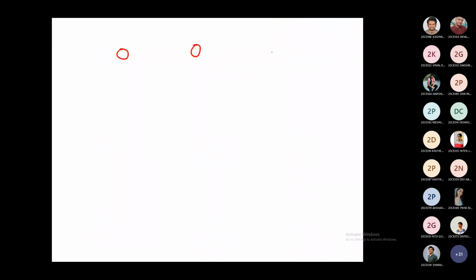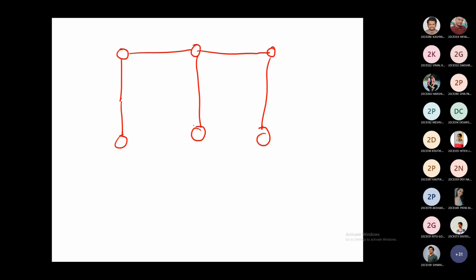Can I read it like this? Is it the same as our diagram? This is known as a node. This is known as an edge. A graph is made of nodes and edges. So this circle which indicates a router is known as a node, and this line which connects the router to a switch, or a switch to any computer, is known as an edge.